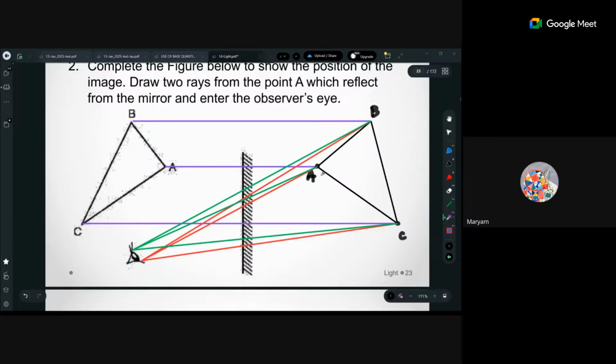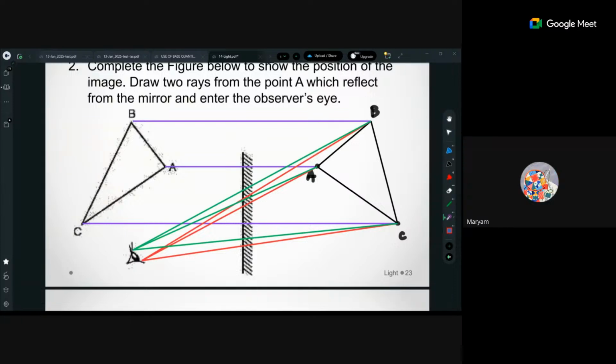In the same way, one ray coming from A should hit at bottom, one at the top. इसी तरह B से भी एक bottom पे आनी चाहिए, एक top पे आनी चाहिए. So for every vertex, at the eye side there is a divergence, but at that point there is a convergence point. That's why you are getting this image.